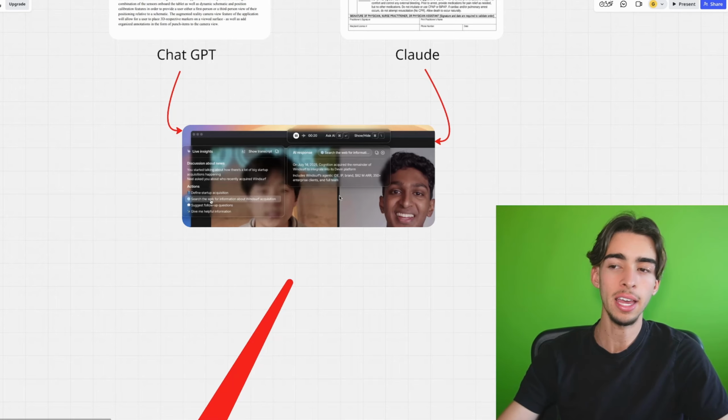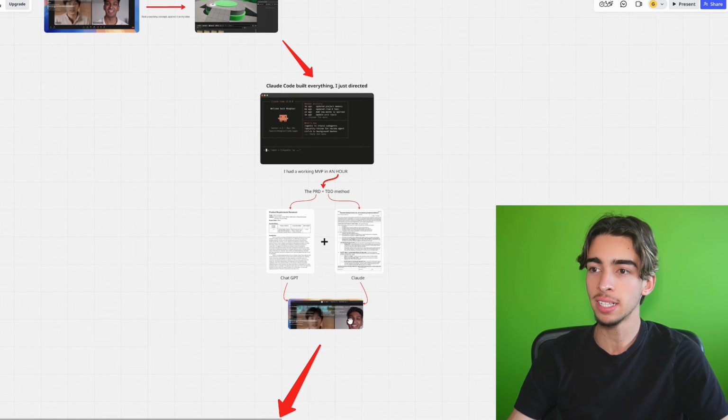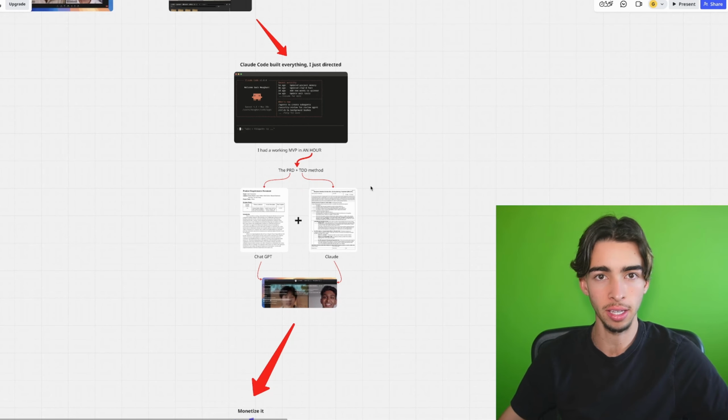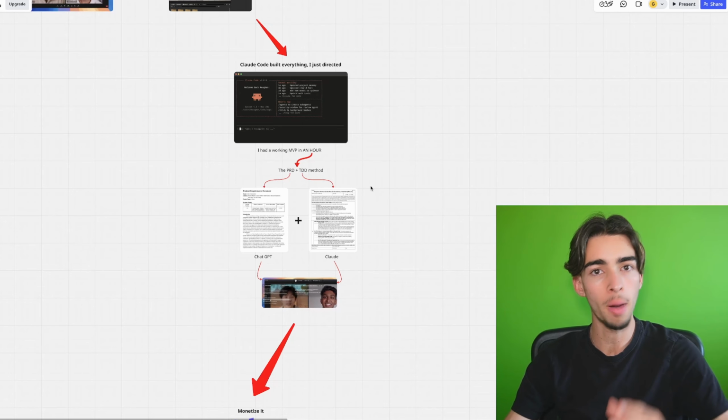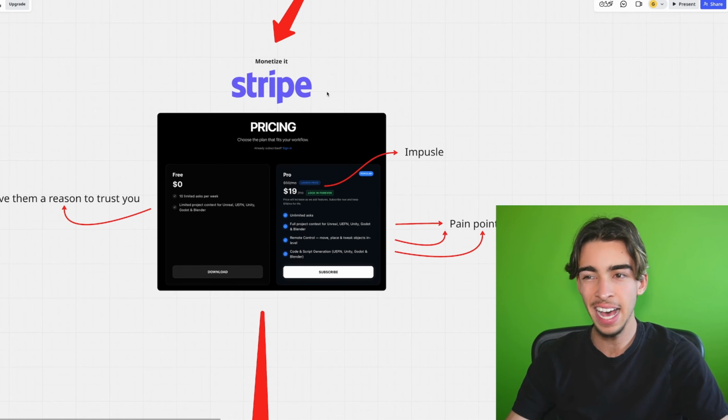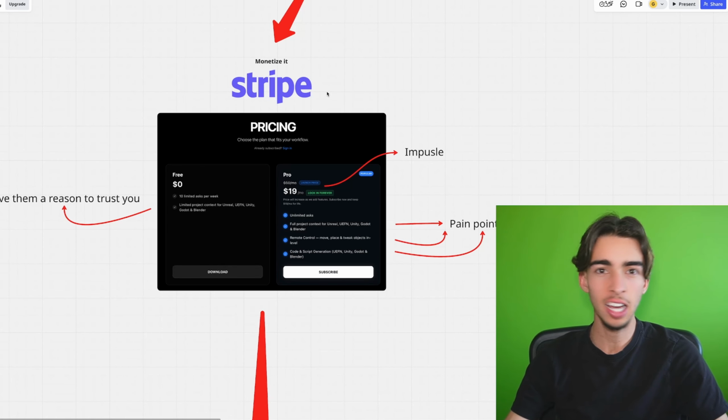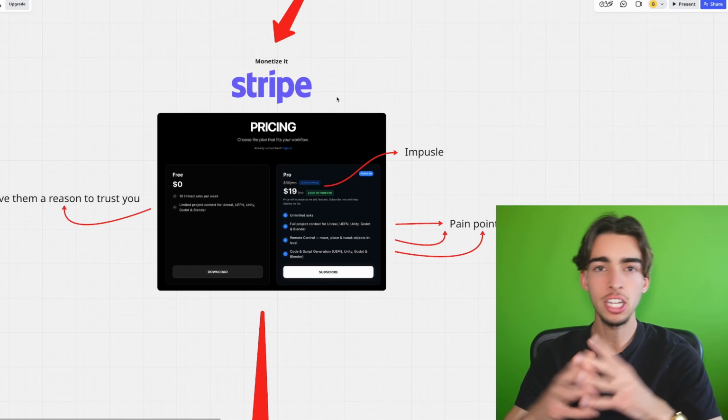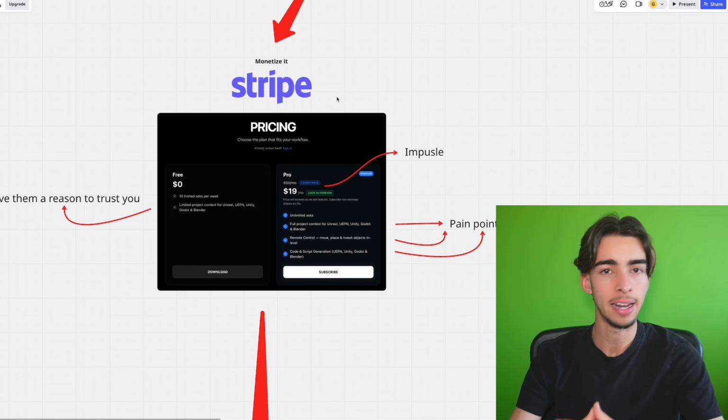That's like an extra aid that you can give it. Okay, so once I had the app working with Claude Code, it was fully functional, it was time to monetize it, right? Because obviously as a SaaS, without monetizing it, it's not really that smart. So to add monetization into the app, I literally just added Stripe. It's easy, everyone knows about it, it has an easy implementation with Claude Code, and that's what I did.